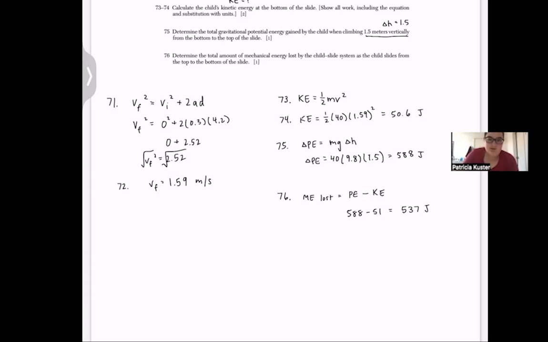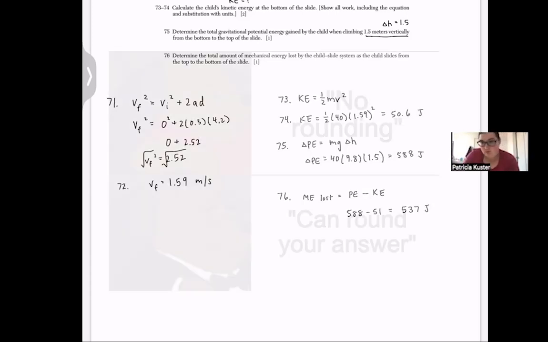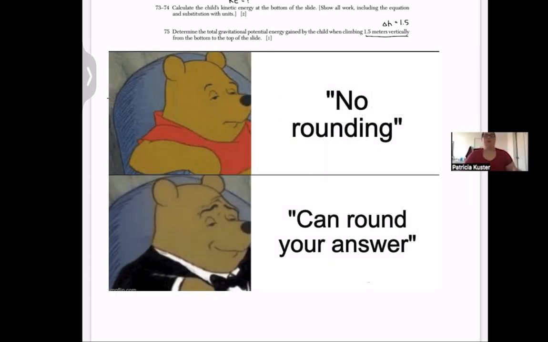For every one of these questions, there could be a little bit of differences in rounding. So the Regents accounts for that. This might not be the exact answer in the book, but they'll give you leeway in terms of your answer. So all these answers would be acceptable.